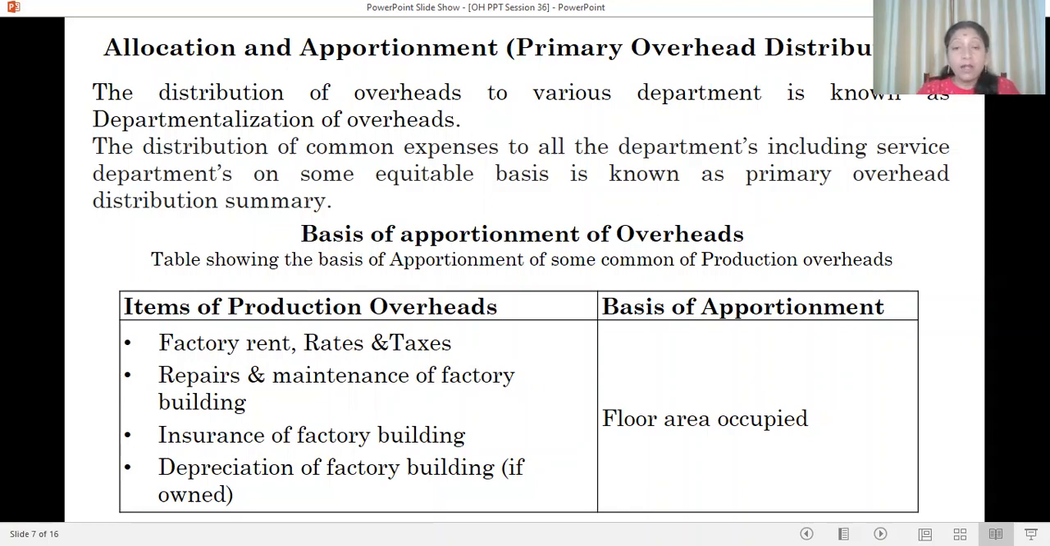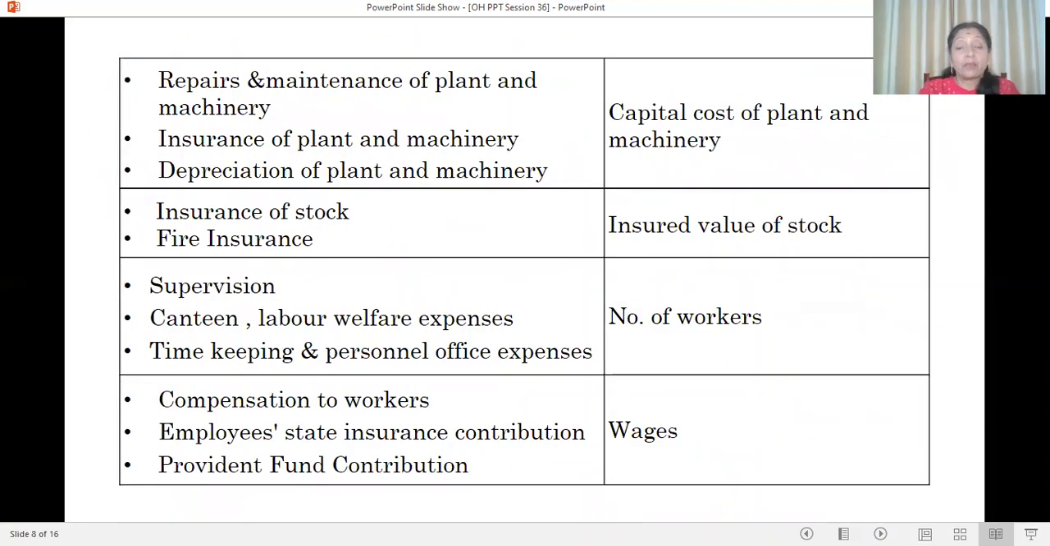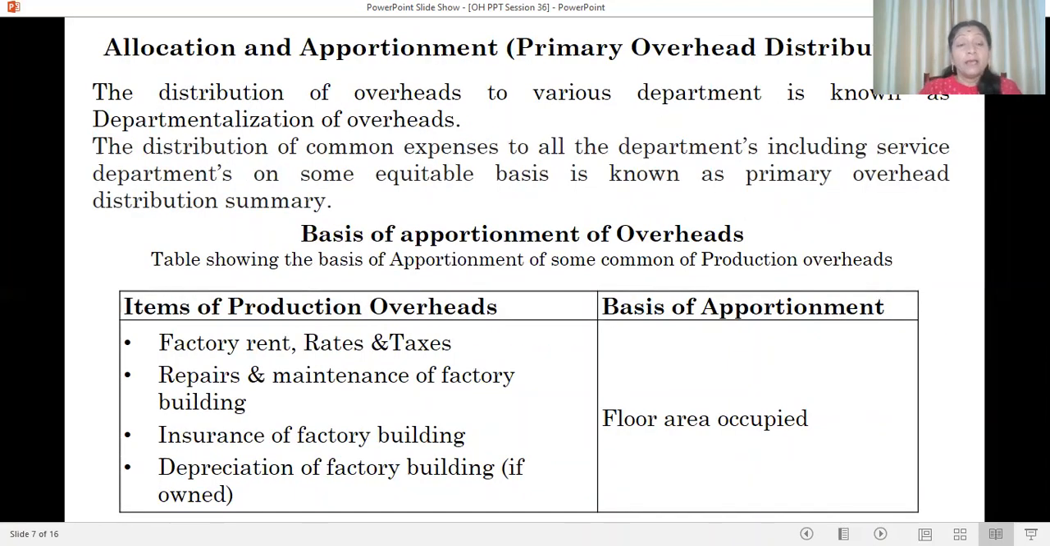Here the table denotes the item of production overhead and how to allocate the expenses. These are the bases given next. Here, item of production overheads, let me see one by one. Opposite, it is given the basis of apportionment.